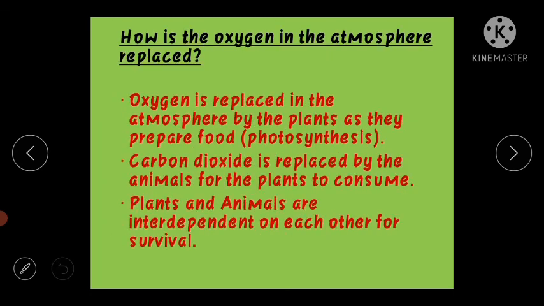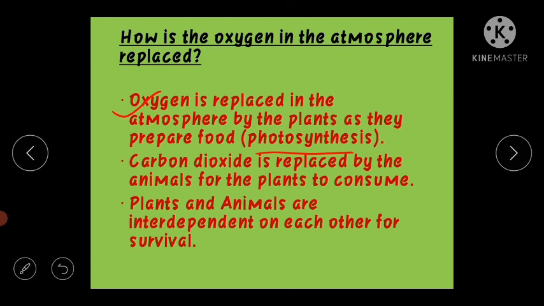Okay, now how is oxygen in the air atmosphere replaced? Oxygen का replacement कैसे होता है? Let's see. So oxygen is replaced in the atmosphere by the plants as they prepare their food in the presence of sunlight, and this process is called as photosynthesis.